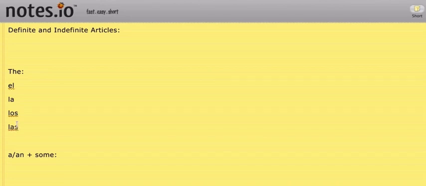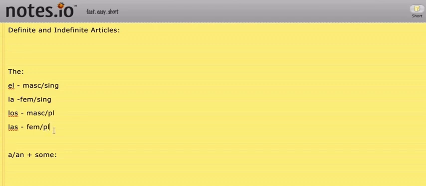Now, it seems a little weird to us English speakers that there's four forms of the, but it starts to make sense once you take a look at how the Spanish language functions. Essentially, these are always going to be paired with a noun when we're looking at them in the context of definite articles. And because of that, the noun is going to have a lot of influence on which one you're going to use. So el is known as the masculine and singular version. La is known as the feminine singular version. Los is known as the masculine plural version. And finally, las is known as the feminine and plural version.